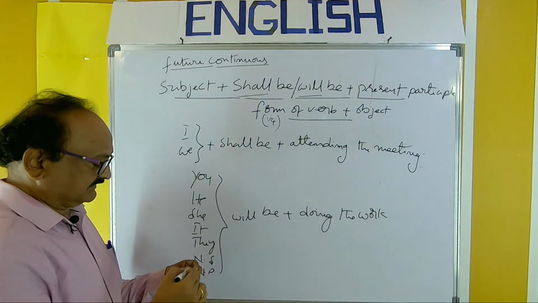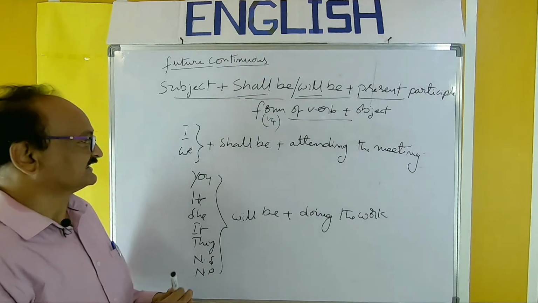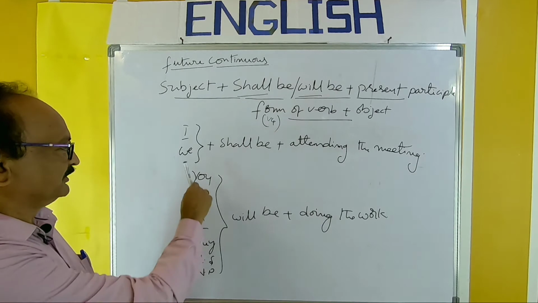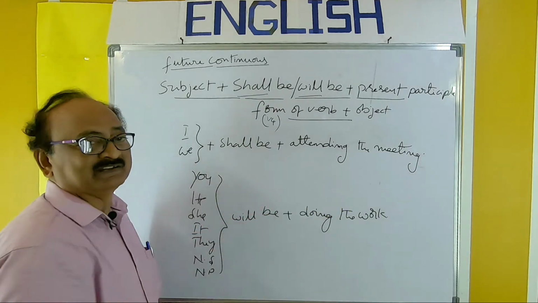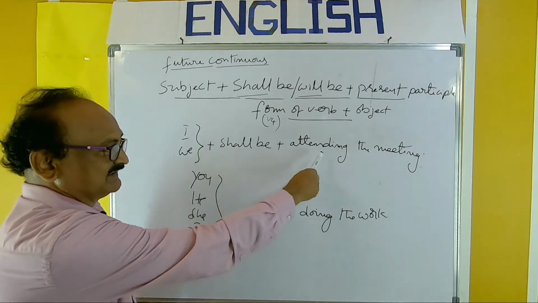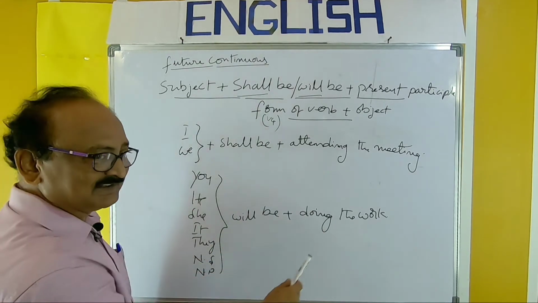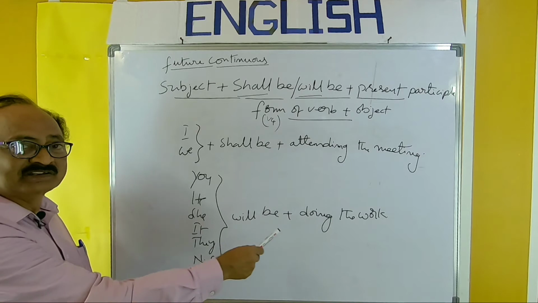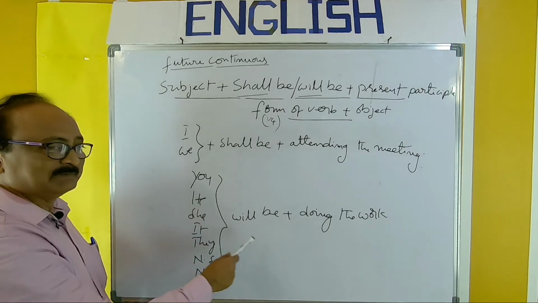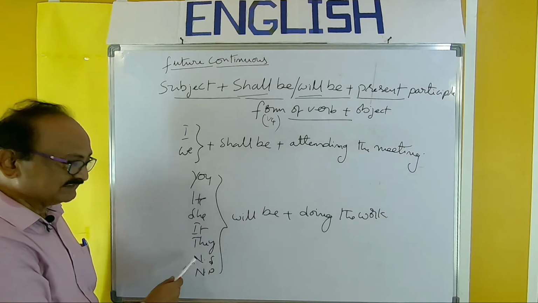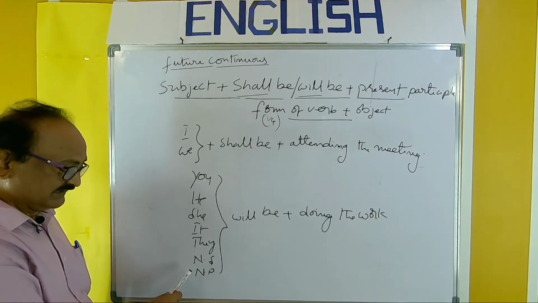So take the sentences. I shall be attending the meeting. We shall be attending the meeting. So common verb is taken, attending. Next, you will be doing the work. He will be doing the work. She will be doing the work. It will be doing the work. They will be doing the work.